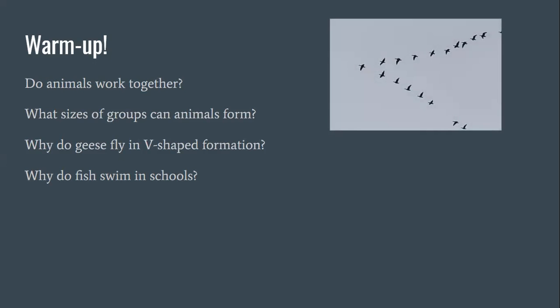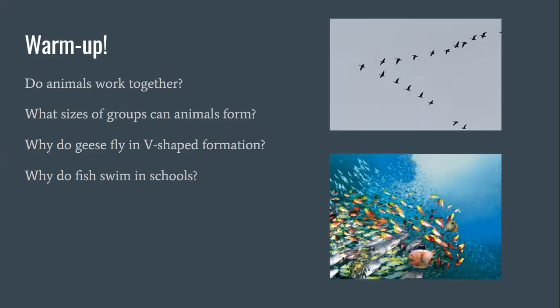If you're not sure what a V-shaped formation is, this is how geese fly in the air. So I wonder why they do this. And here is a school of fish. They're swimming all together in one big group. I wonder why they do this. Today, our goal is to answer all of these questions and be able to explain it very well.